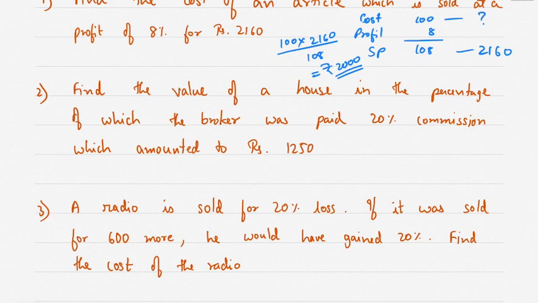So let the value of the house be X. If the value of the house is X, commission is 20% of X. That means commission is 0.2x.